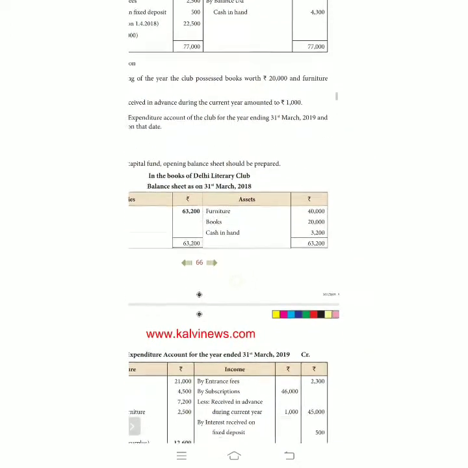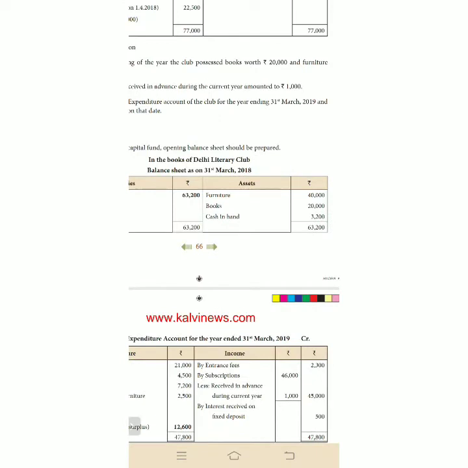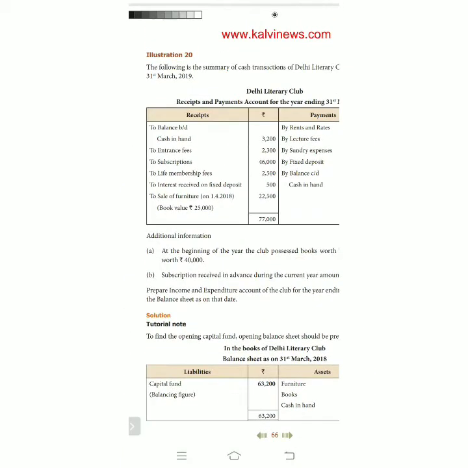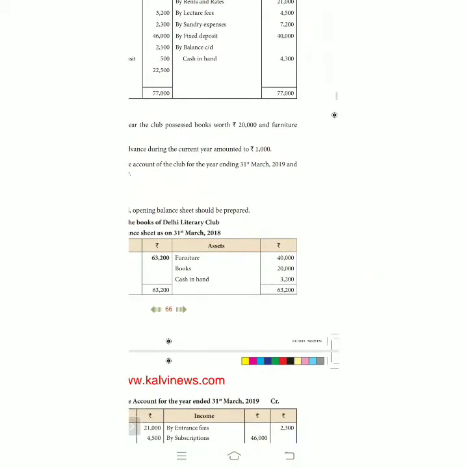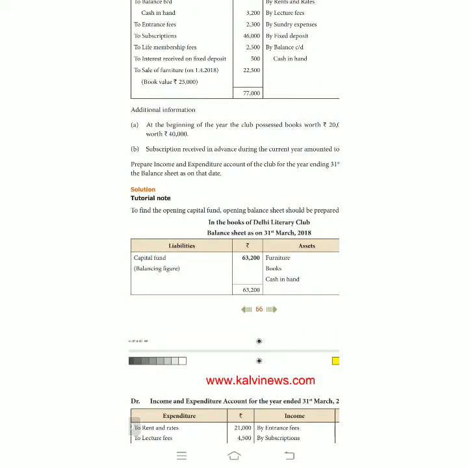So furniture worth rupees 40,000 on the asset side is given, books 20,000 is given. This year's opening cash in hand is the last year's closing cash in hand. Last year's balance sheet asset side shows cash in hand 3,000. So the total value of assets is 63,200. This balance sheet figure 63,200 is to be treated as the capital fund. In this way we prepare the capital fund.